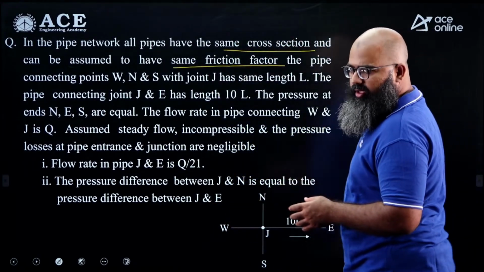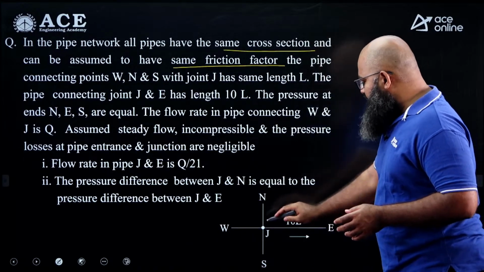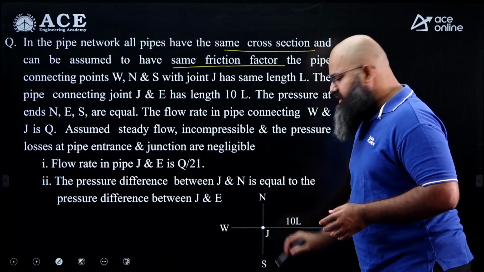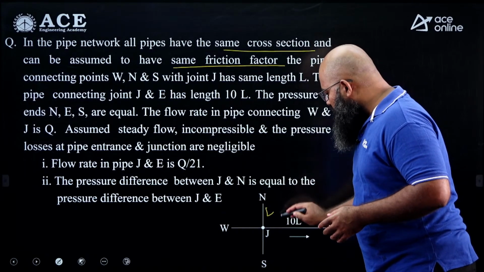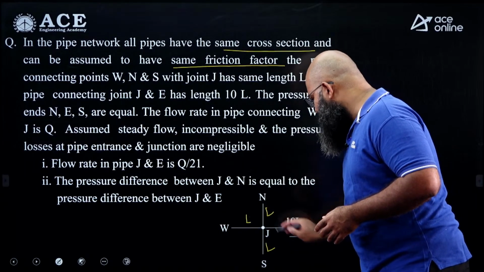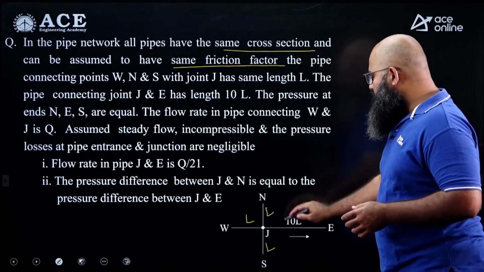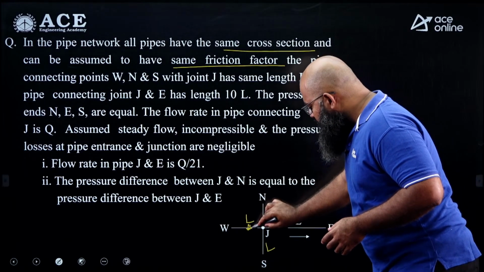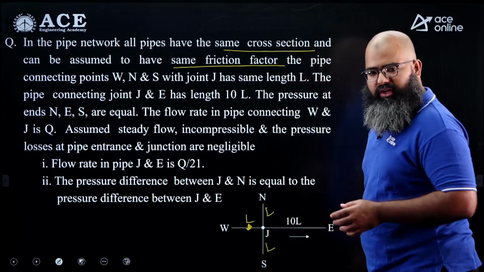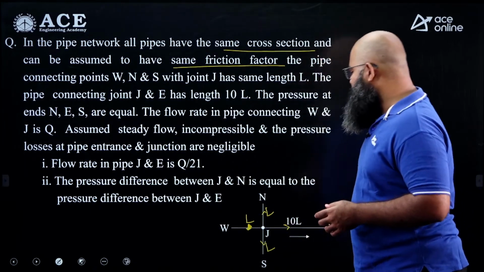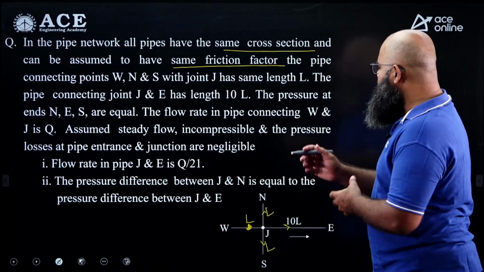The pipe connecting points. Now look at this network over here. They are saying that we are having 4 ends over here, north, east, south, west. This is a particular junction. The length from north to junction is L, junction to S is L, west to junction is L. From junction to east is equal to 10L. The influx is in this particular direction. So from west to junction influx is coming in, and in every other pipe we are having efflux taking place.